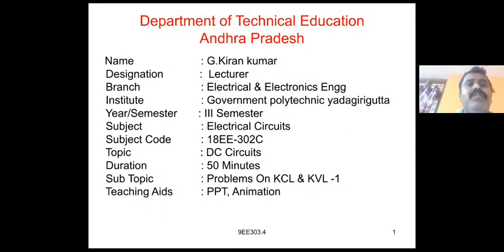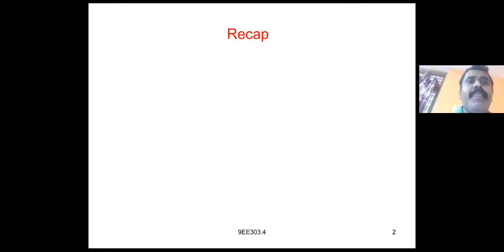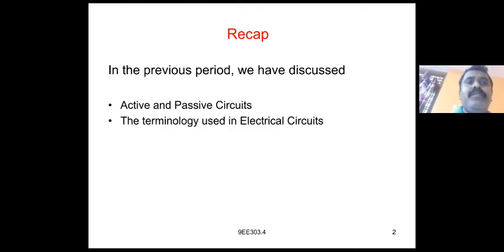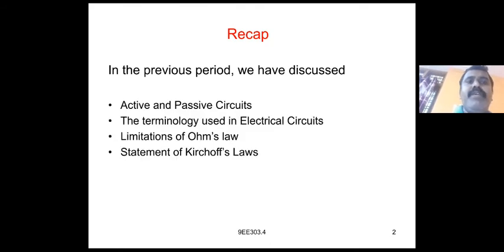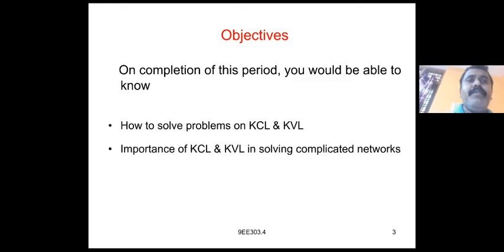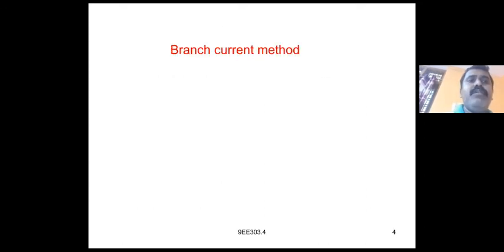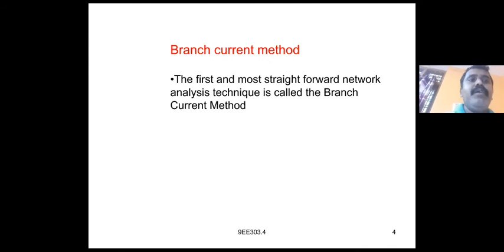Now we see the problems on Kirchhoff's laws, that is the problems on the KCL and KVL method. We studied previously active and passive circuits, some definitions relating to the circuits, the limitations of Ohm's law, and the statement of Kirchhoff laws. Now we see how the problems can be solved by using the Kirchhoff current law and voltage law.